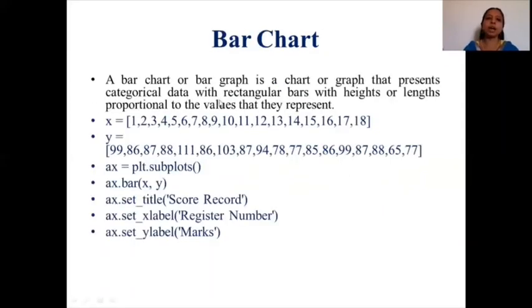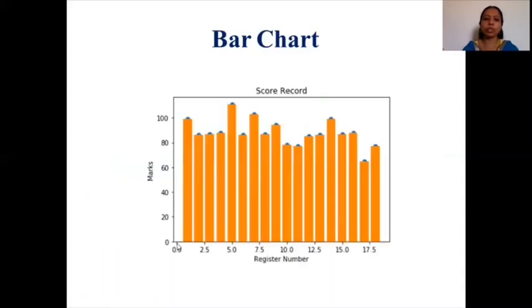A bar chart or bar graph is a chart that presents categorical data with rectangular bars with heights or lengths proportional to the values that they represent. So here also I am taking the same values that I took for the scatter plot, the X values as well as the Y values, and I am going to use the function bar for plotting these two values. Look at this one, ax dot bar followed by X comma Y, and I have taken similar values for your title, X label as well as your Y label. You can see the bar chart. Here it is vertical. You can also have horizontal bar charts.